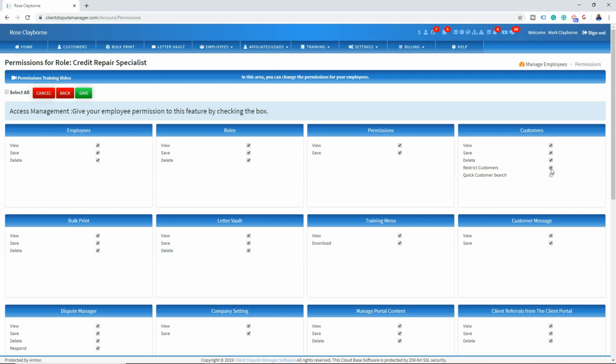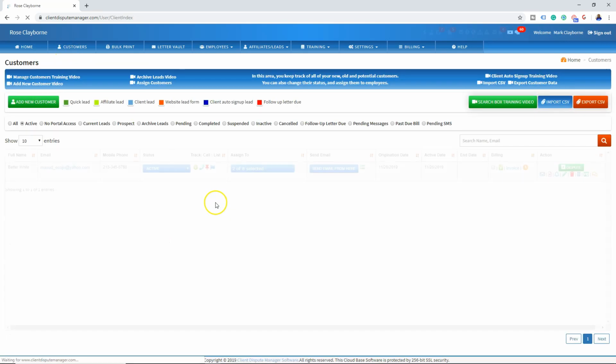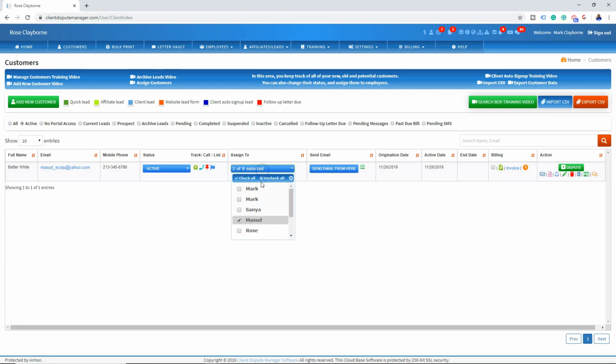All right, so if you want that particular employee to only see certain customers that you assign to that employee, you will go ahead and click on Restrict Customers right here. And then when I log back into the customer screens here, this employee, Mazul, because I restricted his access, can only see Betty White. All right, now who else is assigned? Right here, this employee, because I turned on restrictions, this employee can only see Betty White, okay?